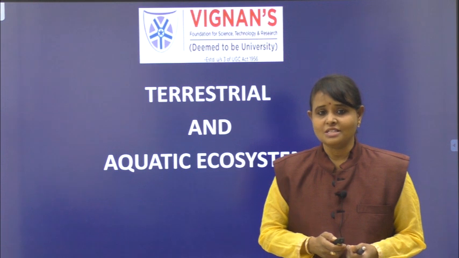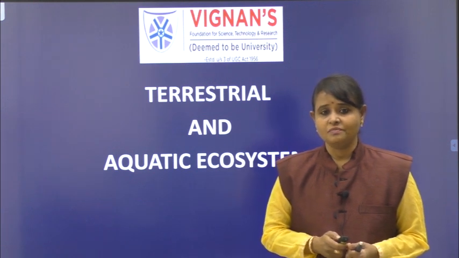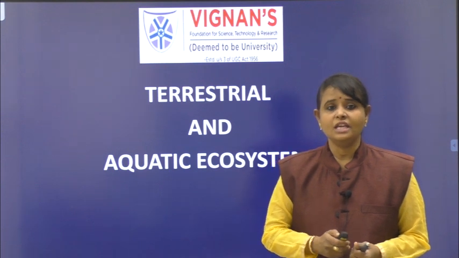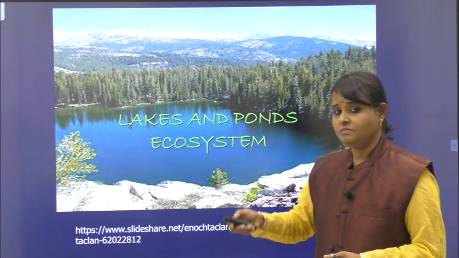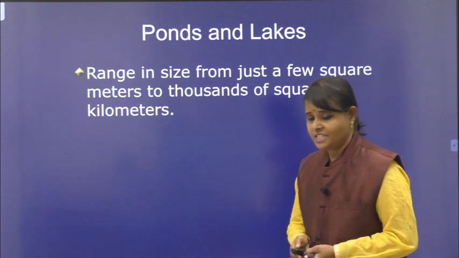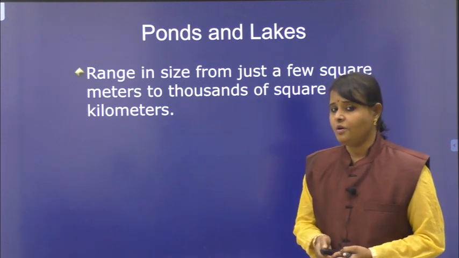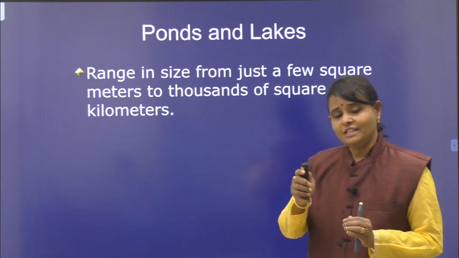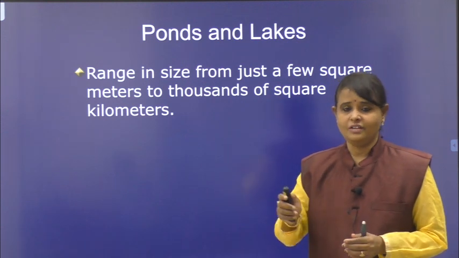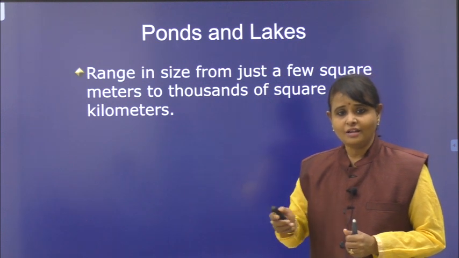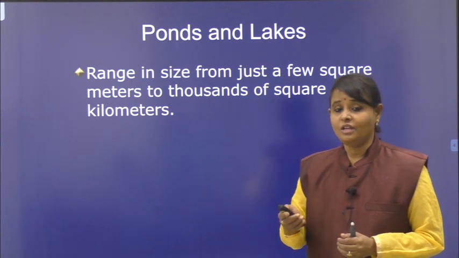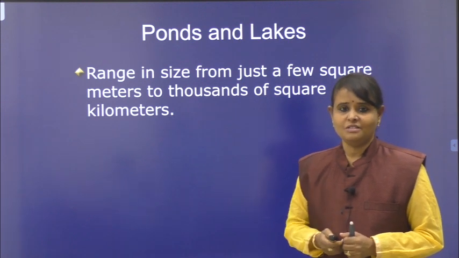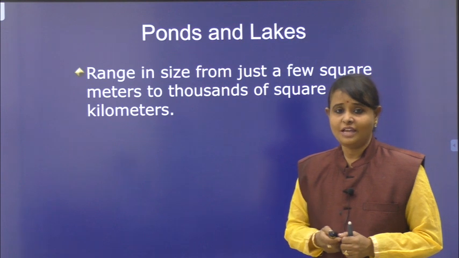Now, I am going to discuss aquatic ecosystems, pond and lake ecosystem, ocean or sea ecosystem. Lake and pond ecosystem, you can see some of the characteristic features of lake or pond. The explanation is same for both lake and pond. There is a little difference. I will tell you the difference. If they ask you to write separately lake ecosystem and pond ecosystem. Sometimes they may even ask to write a comparison between pond and the lake ecosystems, right?